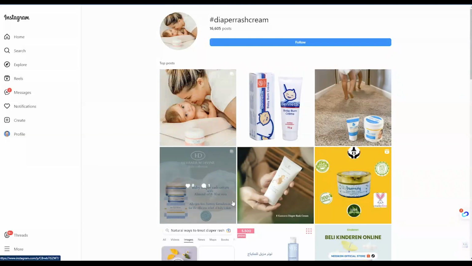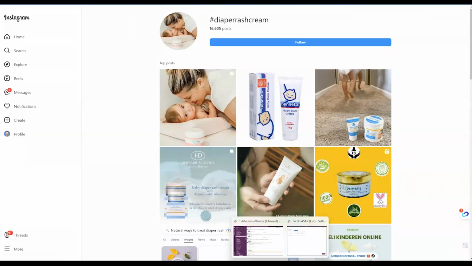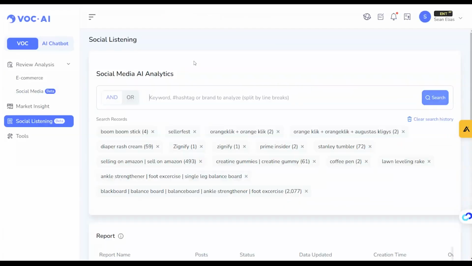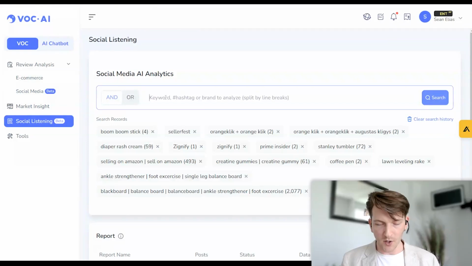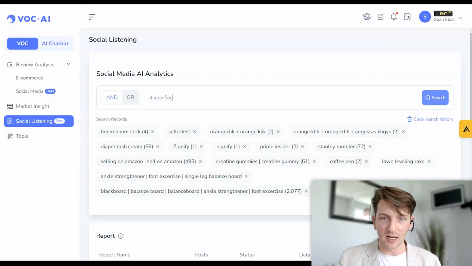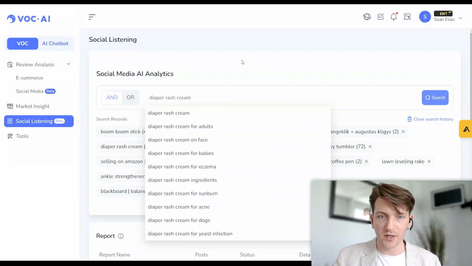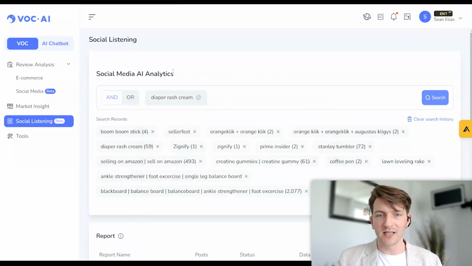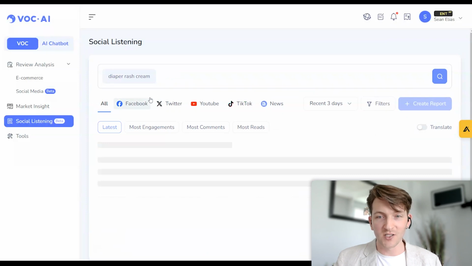Or even easier, what would be even easier for you is if we go back and go to the social listening section of VOC analysis and type in a keyword here. So we're talking about diaper rash cream, right? And we want to know what people are saying about this. When we go ahead and hit search, it's going to search Facebook, Twitter, YouTube, TikTok, and the news to see what people are saying about this keyword across the internet.